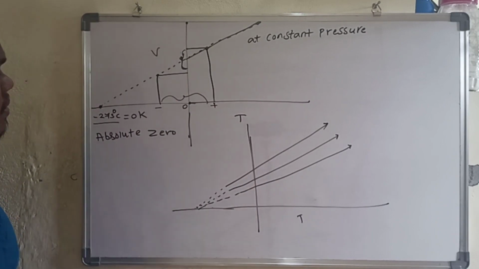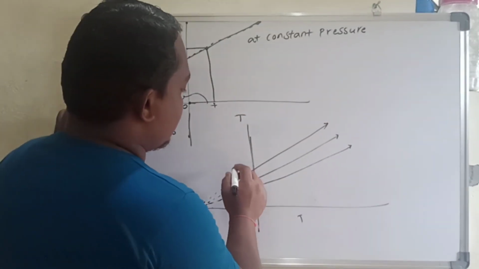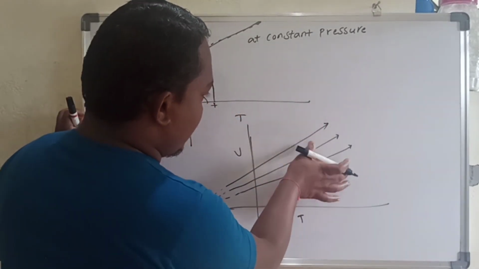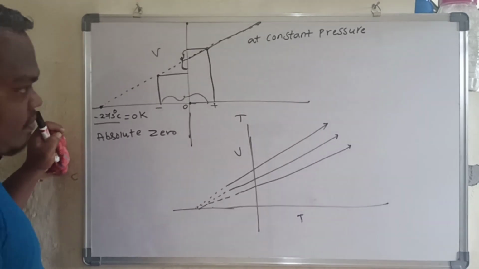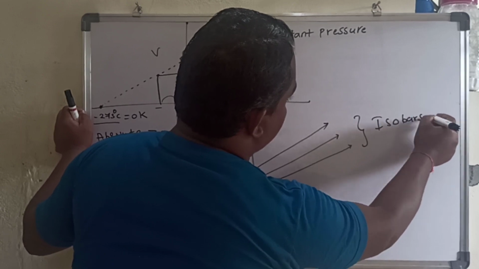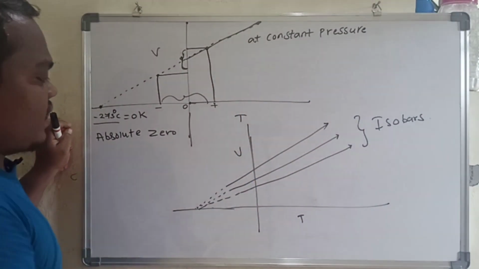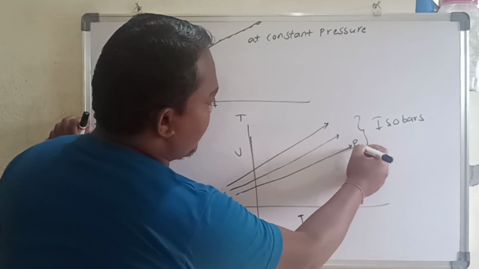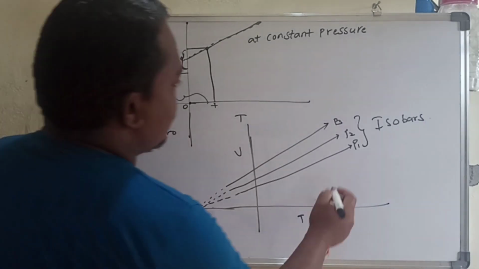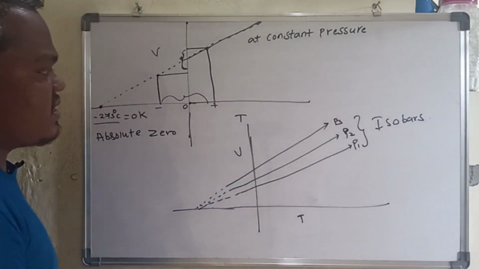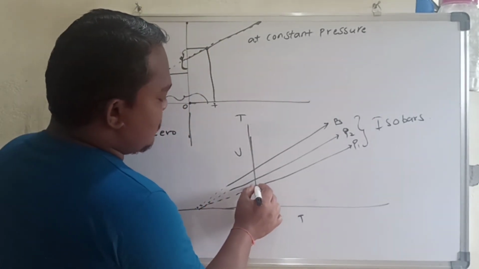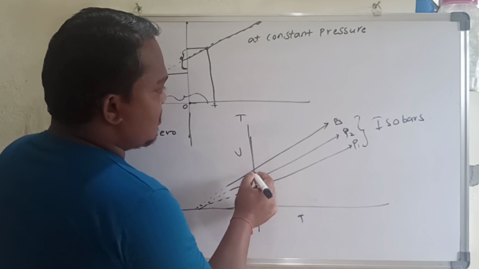So at constant pressure we take the graph of volume versus temperature. The graph lines we obtain are called isobars. Let me call them P1, P2, P3. Which is going to be greater here? Is pressure 1 greater, or pressure 2, or pressure 3? If you see, pressure 1 is flat here on the y-axis, then pressure 2, pressure 3.